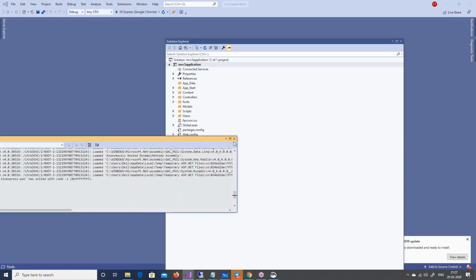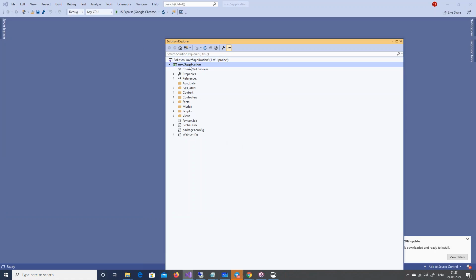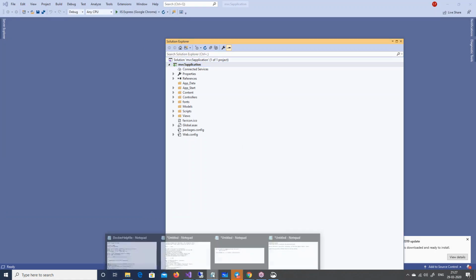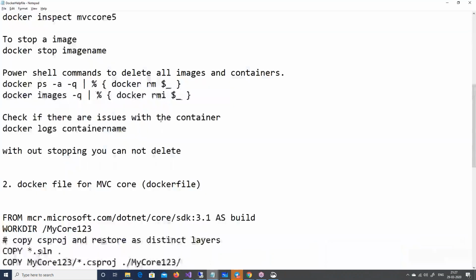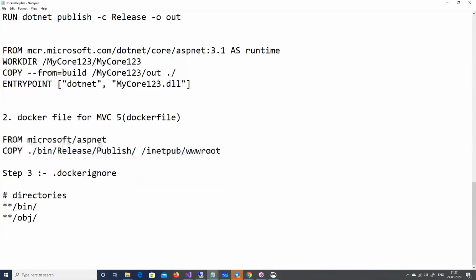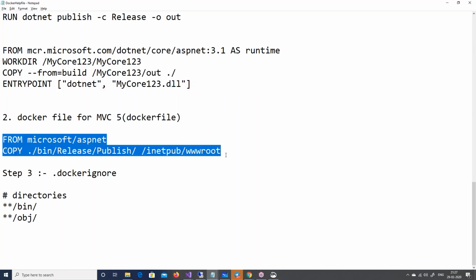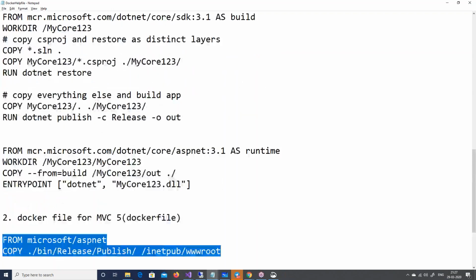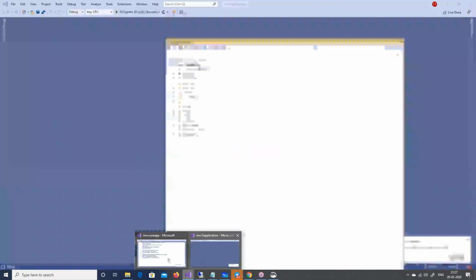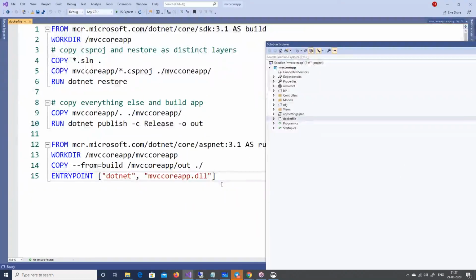So this Docker file can get pretty complex when it comes to SQL Server, right? So here is my MVC5 application. If you see my MVC5 application Docker file, I can just show it out here. The MVC5 application Docker file is only these 2 lines you can see here. Why is the MVC core file very big? Because of my stupidity, frankly, right? What I should have done is do all the build things inside my Visual Studio. So I should do the build.